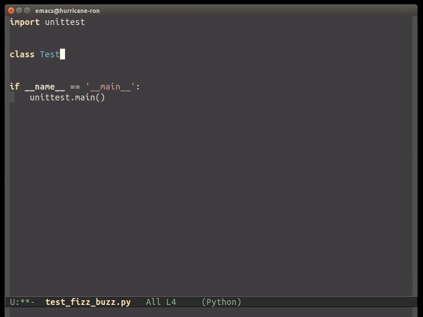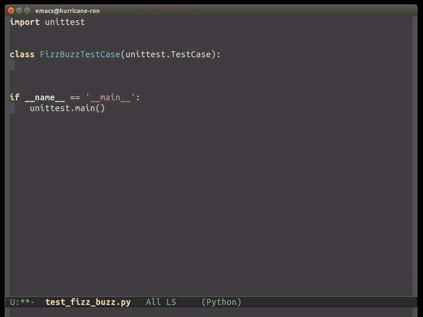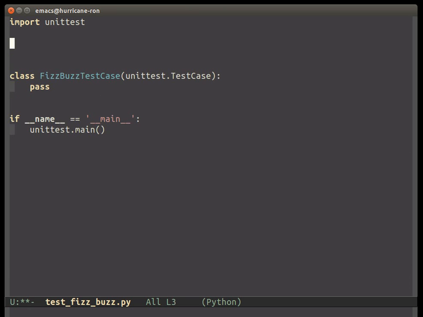And then test. Why don't we just call it FizzBuzzTestCase? That's going to inherit from unittest.TestCase. And I don't think we should need any setup. We are going to need our FizzBuzz function, so I'm going to say from FizzBuzz import FizzBuzz. We kind of named our module and method a little redundantly, but you know, what are you going to do? We can address that later if the boss man cracks down on us.